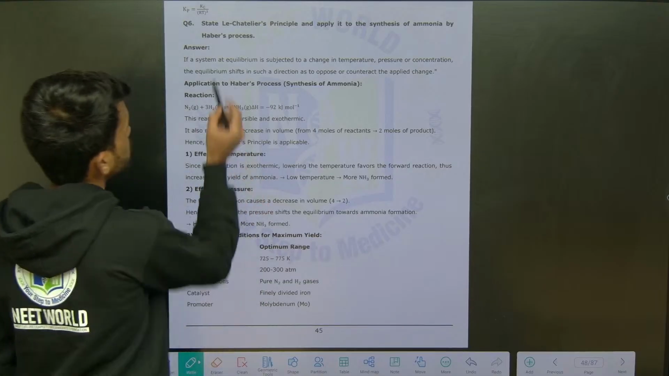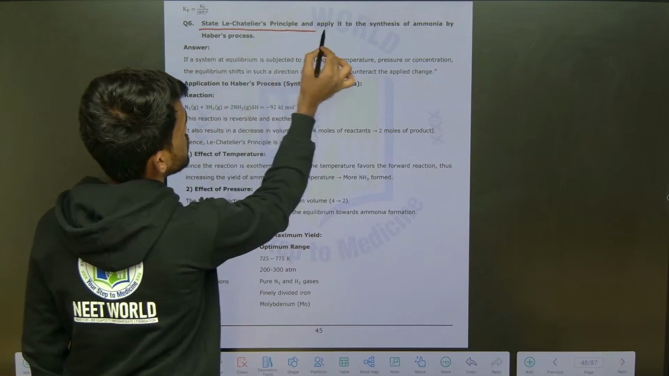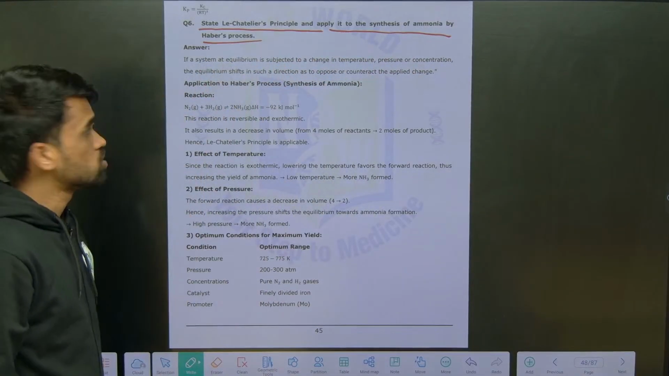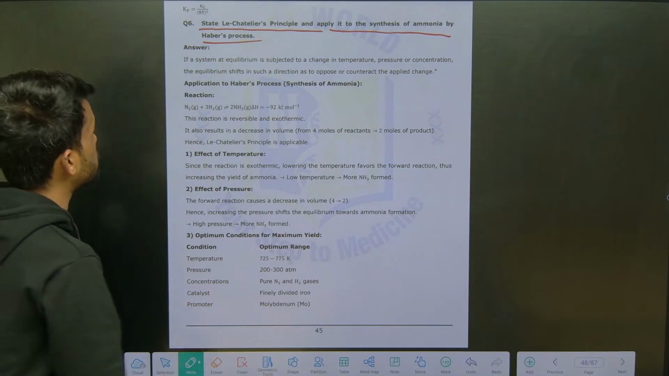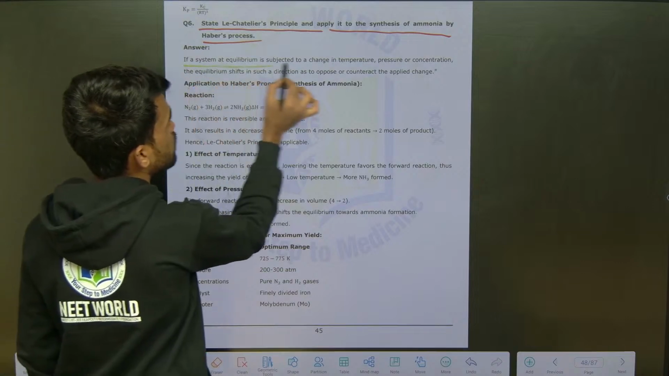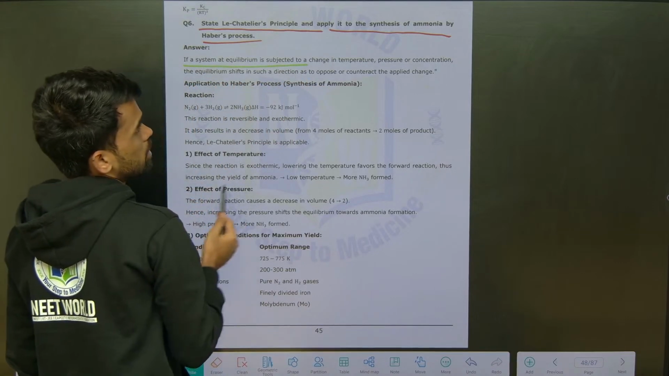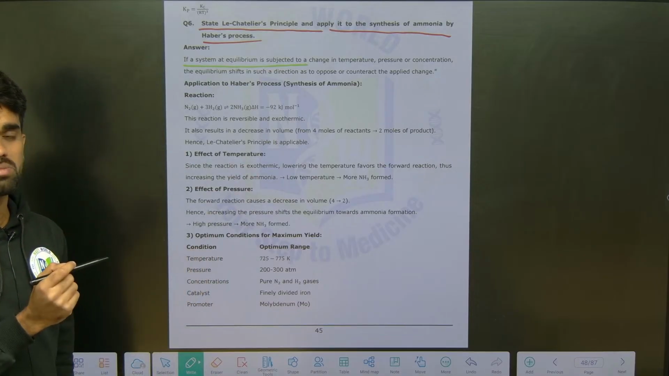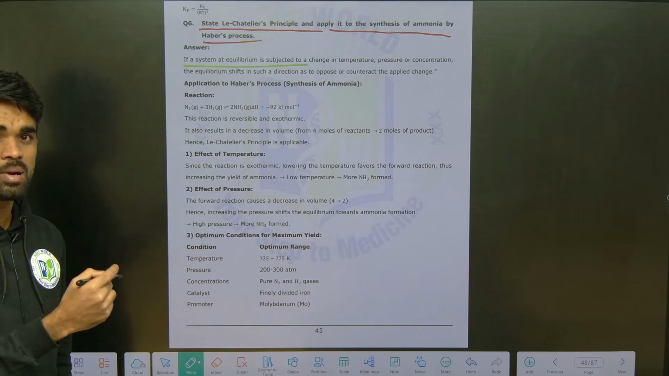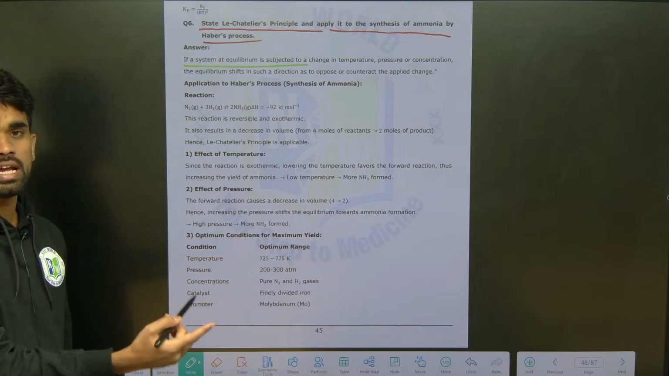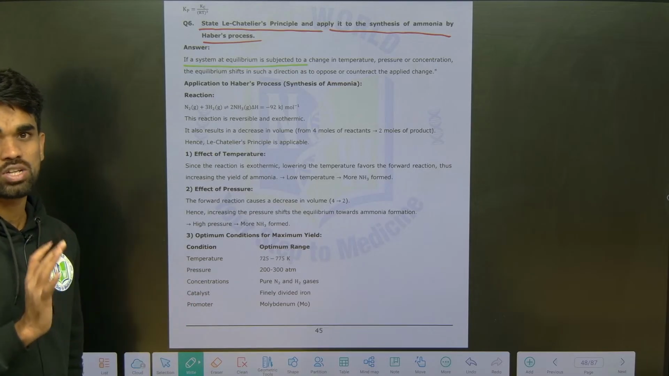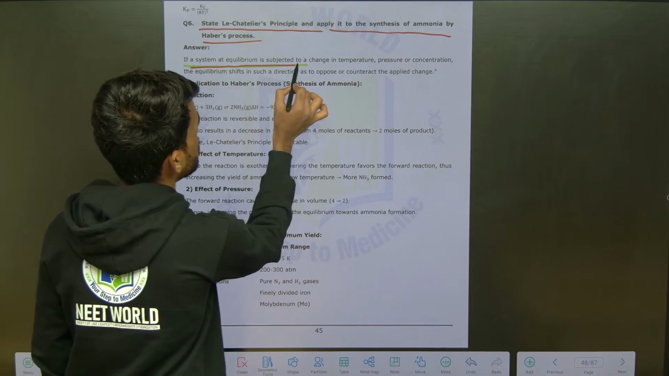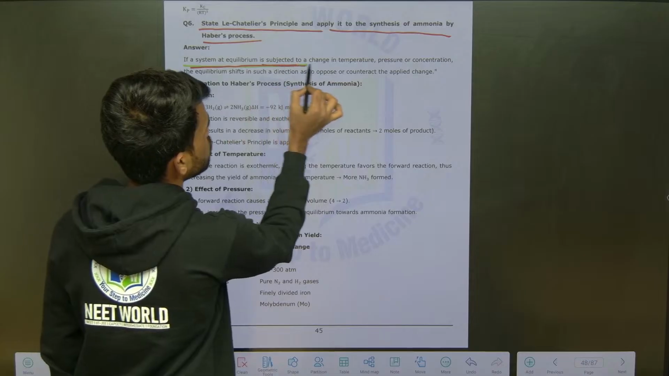Look at what they are asking: state Le Chatelier principle and apply it to the synthesis of ammonia by Haber's process. So what do we mean by Le Chatelier principle? If a system is at equilibrium, and any disturbance occurs on that equilibrium state, then the equilibrium gets disturbed and moves to nullify whatever disturbance was caused to it. So just listen here, if a system at equilibrium is subjected to a change in temperature.